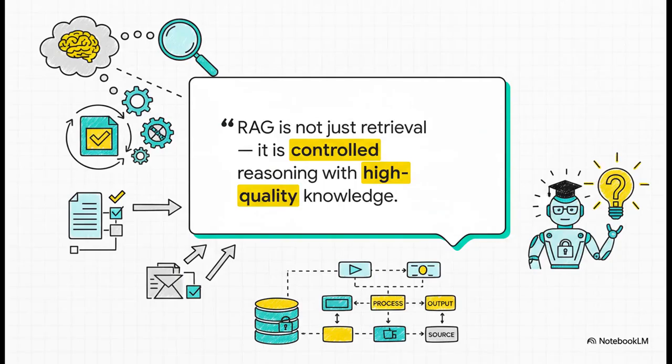You know, at the end of the day, we need to shift our thinking. RAG isn't just about retrieval anymore. When you do it right, it becomes a system for controlled reasoning. You're building an expert that can think and support its claims with facts from high-quality knowledge. So the real question isn't just how to fix your RAG system, it's what incredible problems could you solve with an AI that can truly reason with your data.